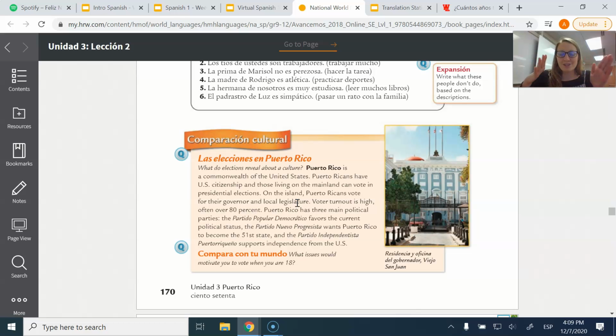So totally different sides, which I guess I shouldn't be surprised, right? Let's look at the political climate in the United States today, right? Totally opposite sides of things. But some people say, yeah, let's be the 51st state of the United States. Some people say, let's have nothing to do with them.